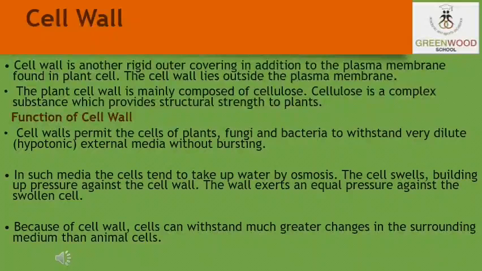Students, let us discuss the cell wall. Plant cells, in addition to the plasma membrane which we have discussed already, have another rigid outer covering called the cell wall. The cell wall lies outside the plasma membrane. The plant cell wall is mainly composed of cellulose. Cellulose is a complex substance and provides structural strength to the plants.